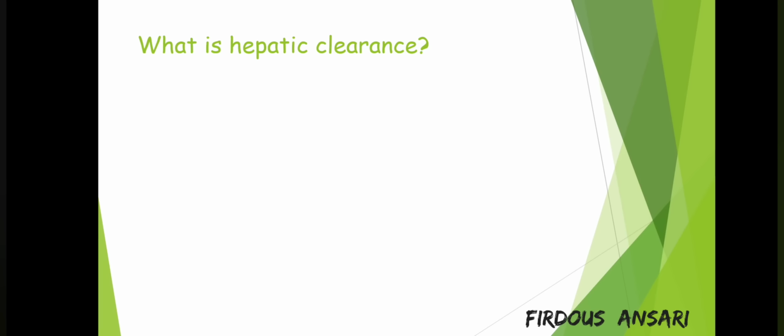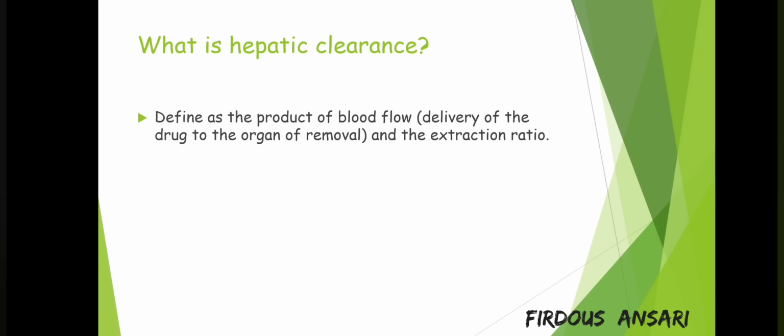Next, what is hepatic clearance? Hepatic clearance may be defined as the volume of the blood that perfuses the liver that is cleared of drug per unit time. It is also defined as the product of blood flow and extraction ratio. Now ER is the extraction ratio. Extraction ratio provides a direct measure of drug removal from the liver after oral administration of the drug.